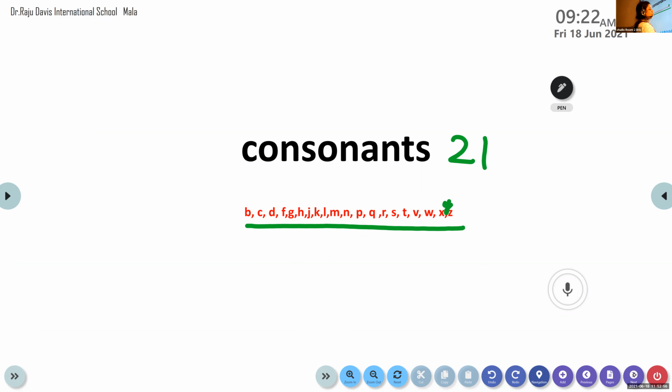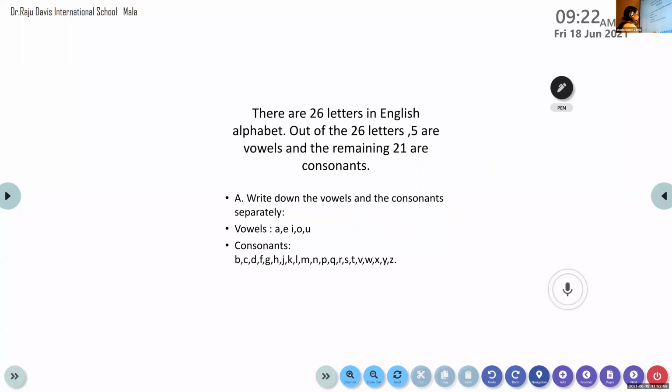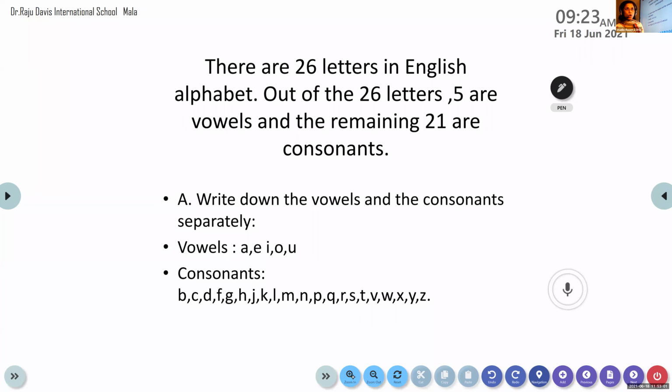Okay, so let's move on to the next. So this is what you can find in your workbook. I wanted all of you to open your workbook to page number 1, whichever the page is. It is already written there. All of you keep it open. So how many letters are there in the English alphabet? There are 26 letters. Out of these 26 letters, 5 are vowels. And these vowels are called the special letters in the English alphabet. And remaining, there are 21 consonants.